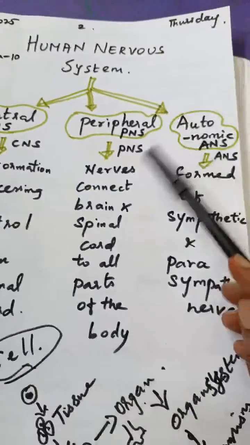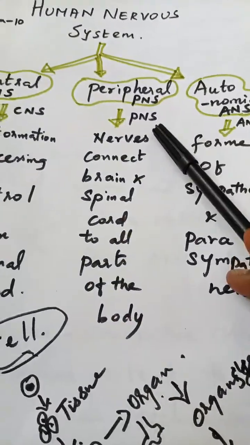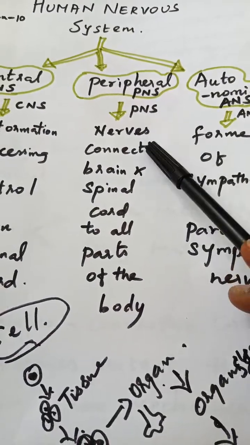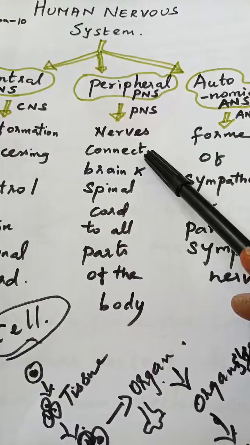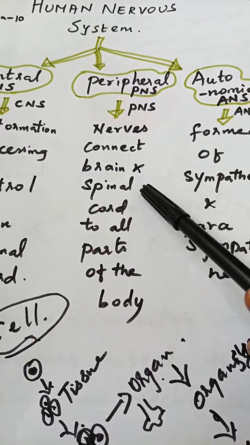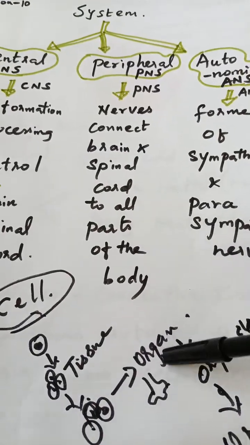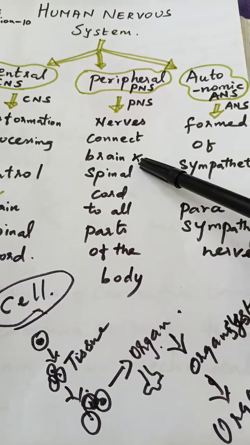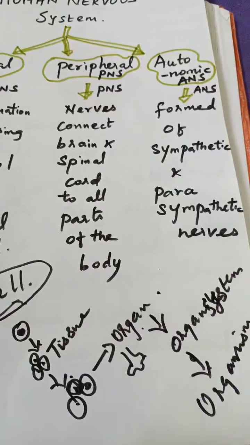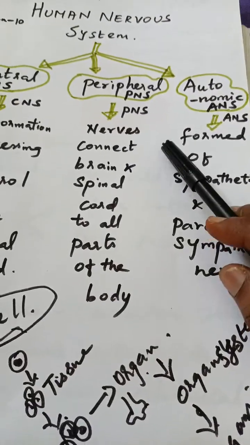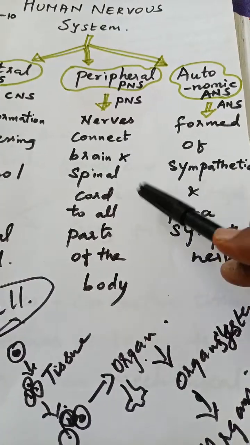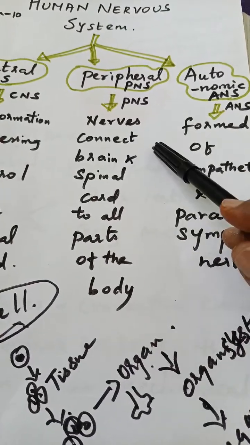Understood? And the next is the peripheral nervous system. This system is nothing but the nerves that connect the brain and the spinal cord to all parts of the body. So the nerves are the peripheral nervous system. Is that clear? These nerves connect all the parts together to the brain and the spinal cord. That's known as the peripheral nervous system.